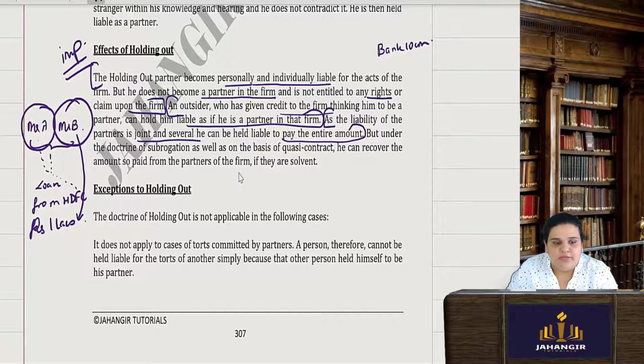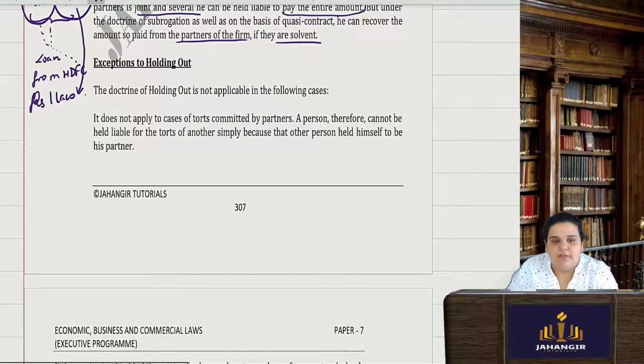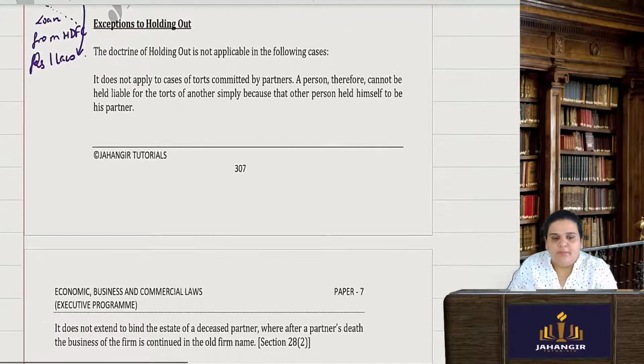But under the doctrine of subrogation, he can recover the amount so paid from the partners of the firm even if they are solvent. Obviously, if they have money, only then they can pay. Now, exceptions to the holding out. Okay, now what are the exceptions?